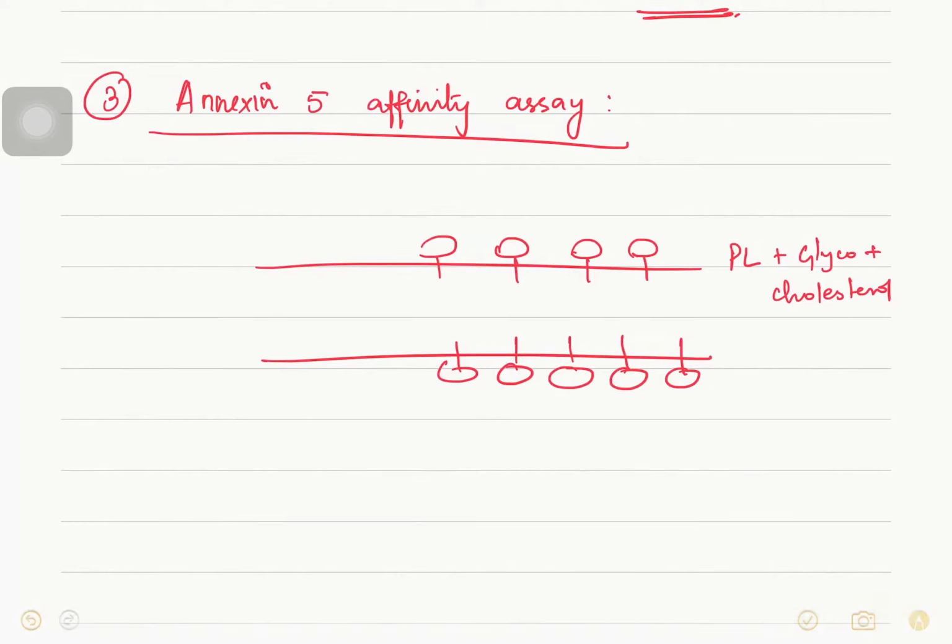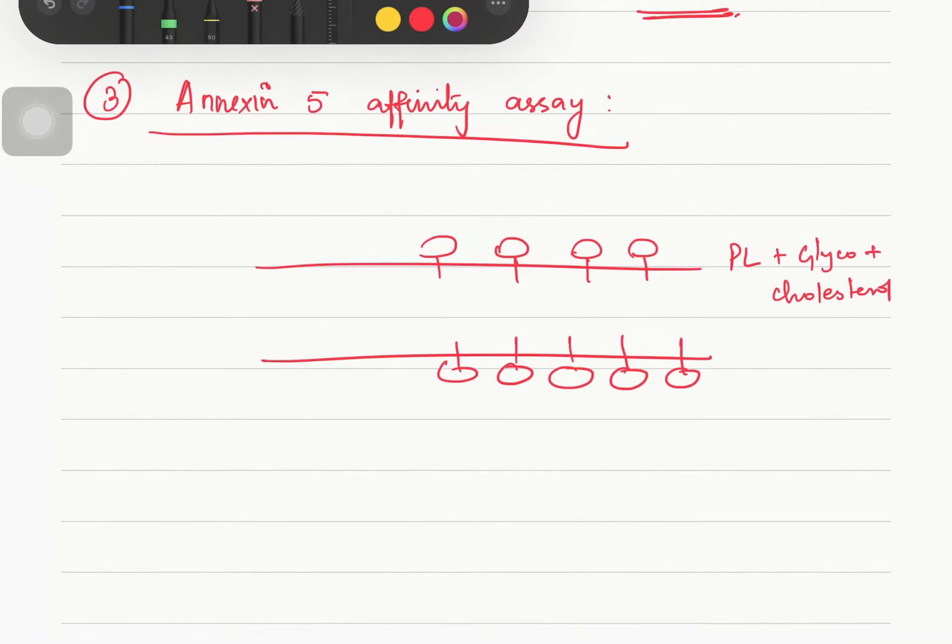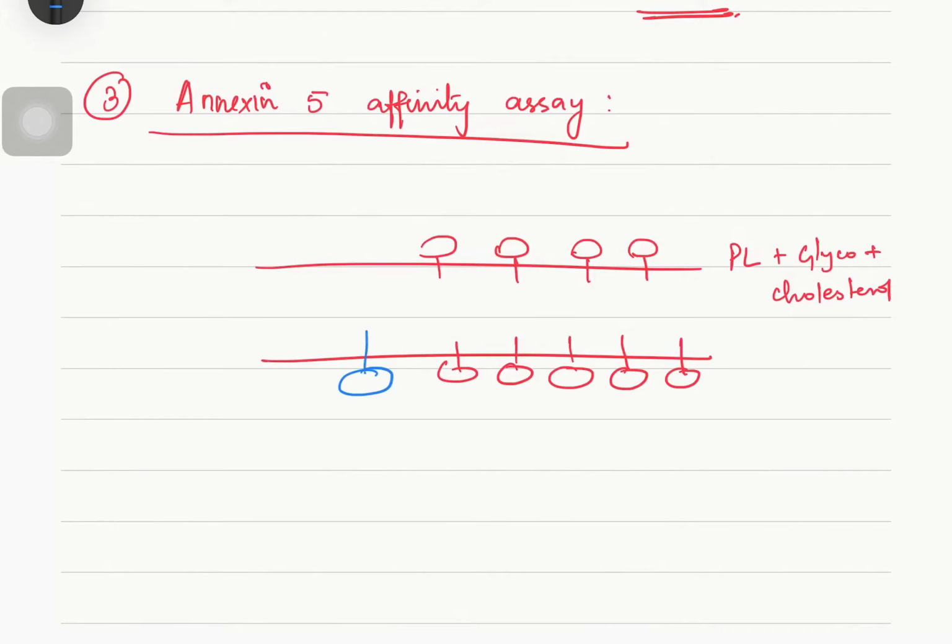For the signal of apoptosis, there is one phospholipid, phosphatidylserine, which is normally present in the inner membrane.